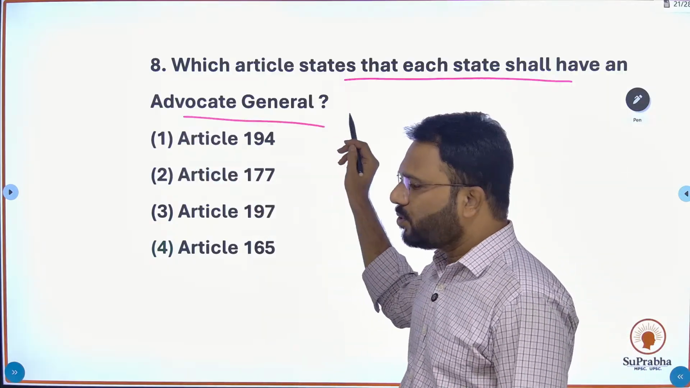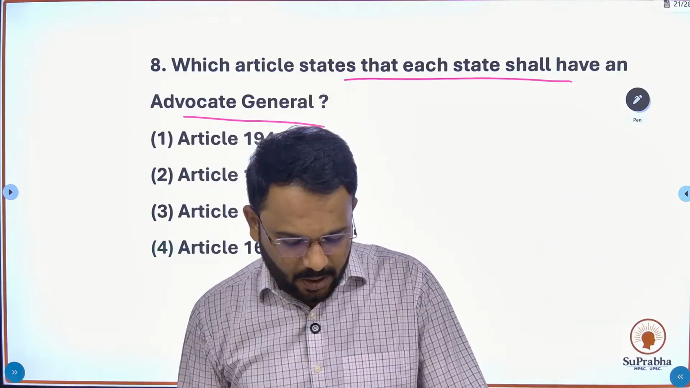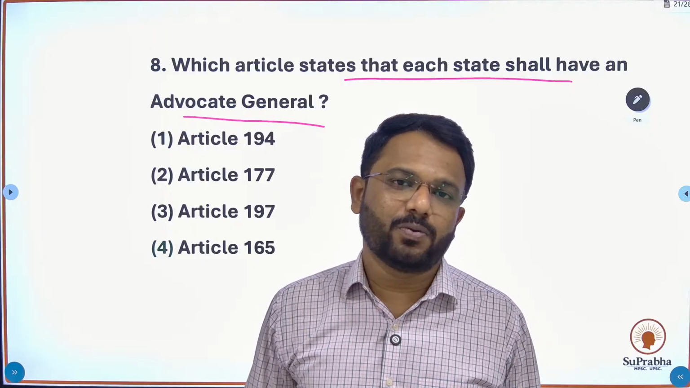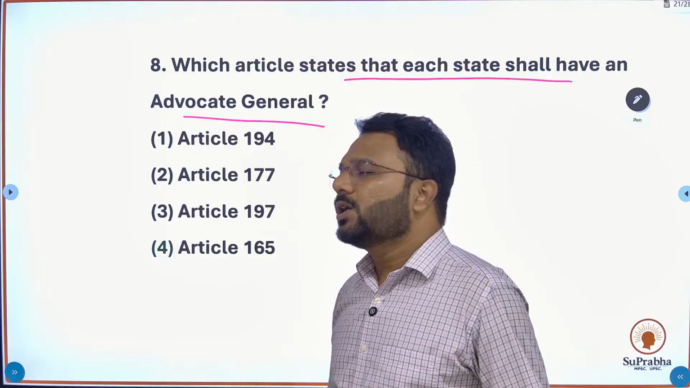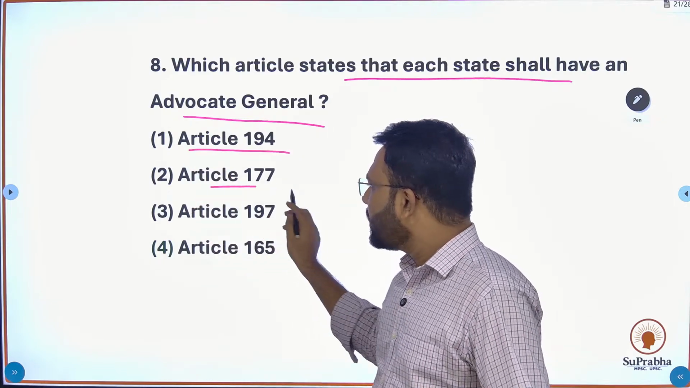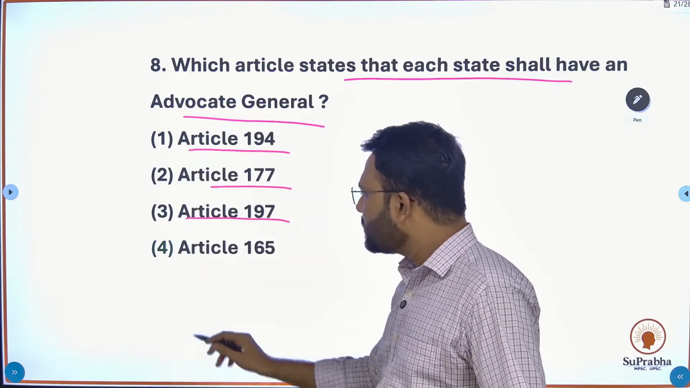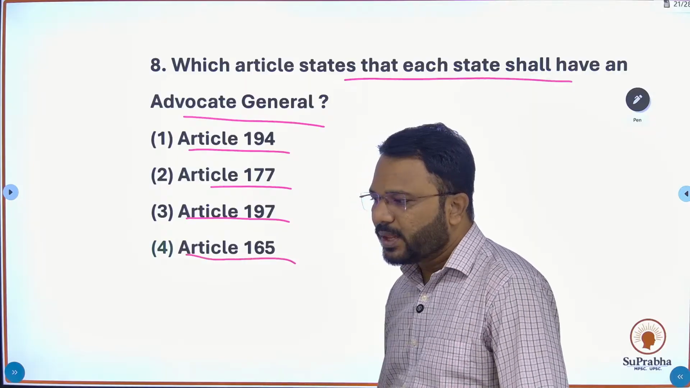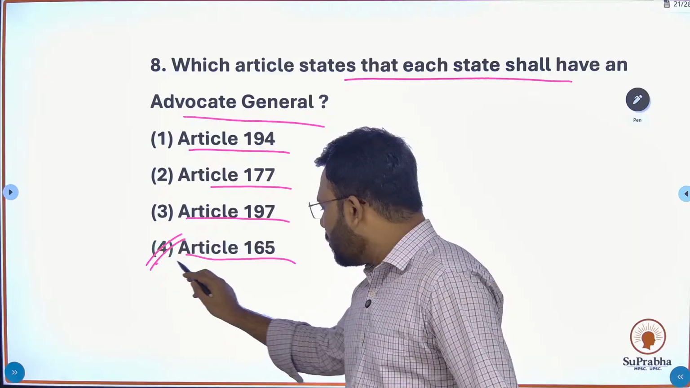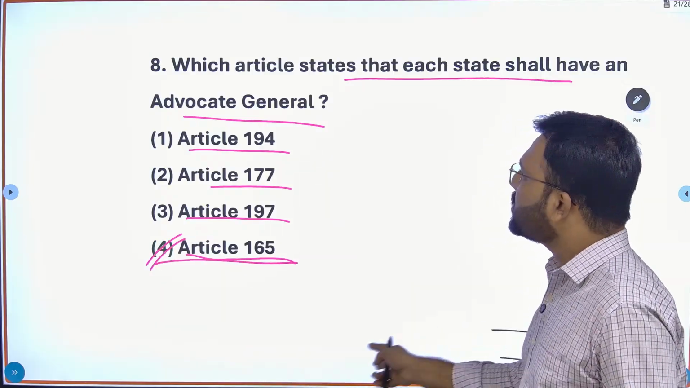Next question: which article states that each state shall have an advocate general? Here you have to select the option under which the provisions of the advocate general have been mentioned in our Constitution of India. The options are article 194, article 177, article 197, article 165. So the right option here is option number 4, article 165.